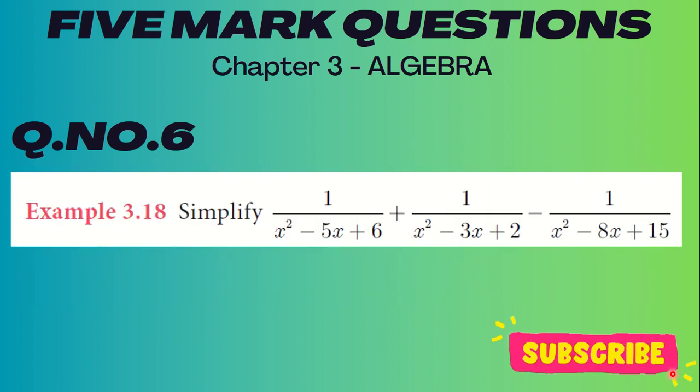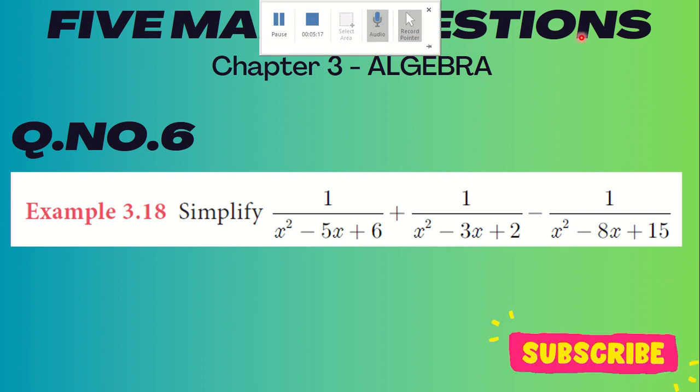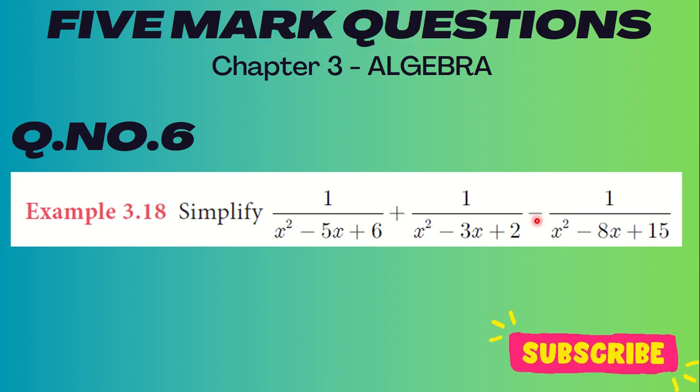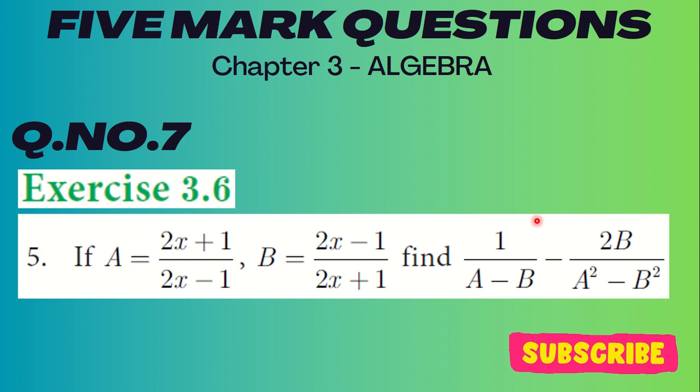Example 3.18, simplify: 1 by x square minus 5x plus 6 plus 1 by x square minus 3x plus 2 minus 1 by x square minus 8x plus 15. So I'll repeat, 1 by x square minus 5x plus 6 and 1 by x square minus 3x plus 2 and 1 by x square minus 8x plus 15. So this is treated to be a very important sum, and please make note of that, my dear children. And the next one is exercise